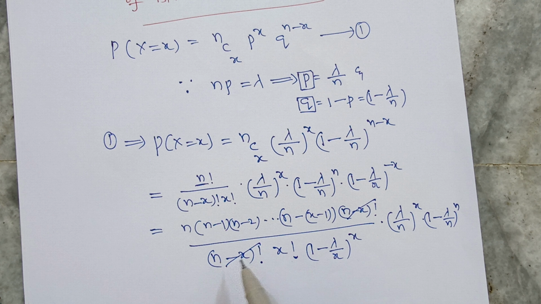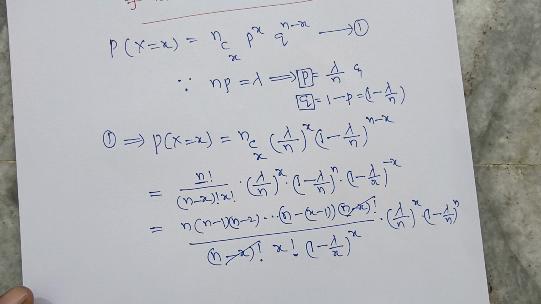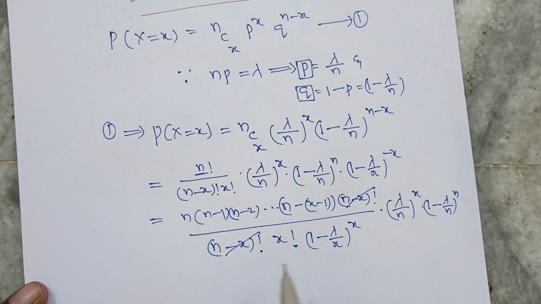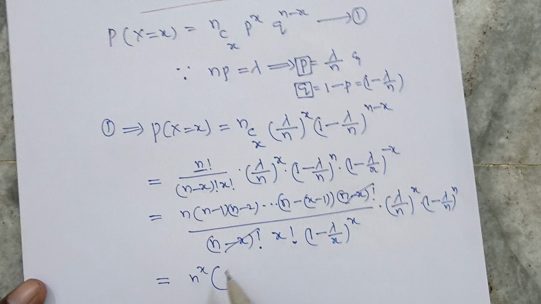Now (n minus x) factorial and (n minus x) factorial cancel out. The remaining terms in the numerator are n, n minus 1, n minus 2 and so on, up to n minus x plus 1, which means x terms are there. Why? n is the first term, n minus 1 is the second term and so on; n minus x plus 1 is the xth term. So take n common from the x terms here. So we have n power x.